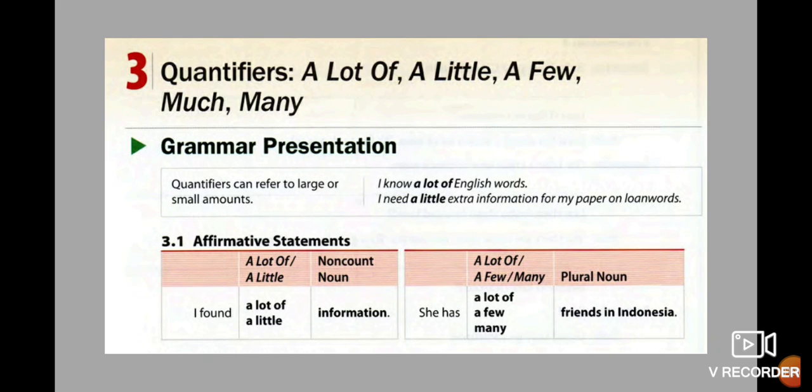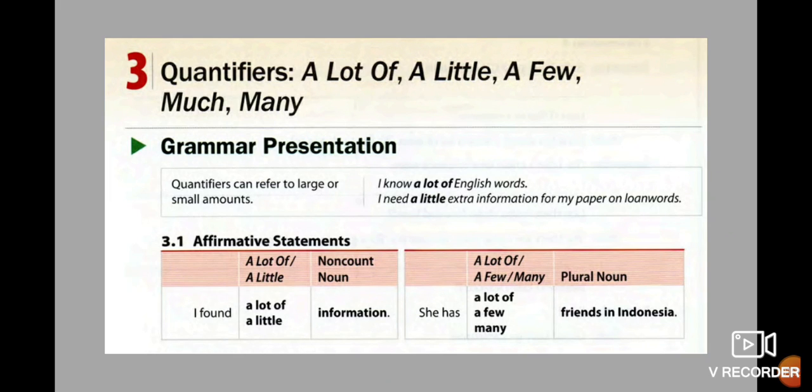So let's see affirmative statements. I found a lot of information. I found a little information. In that case, information is a noncount noun. And also, this one is a small quantity of something. It's not a large quantity of something.